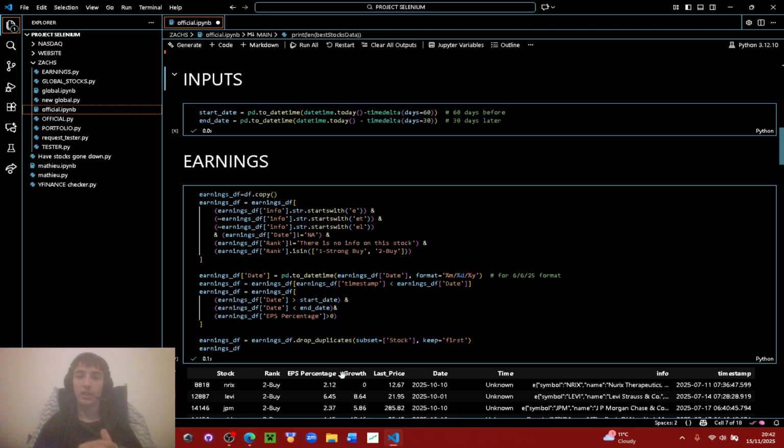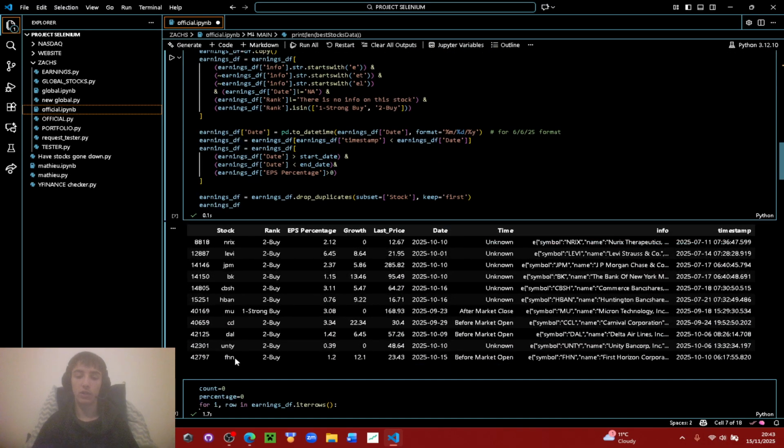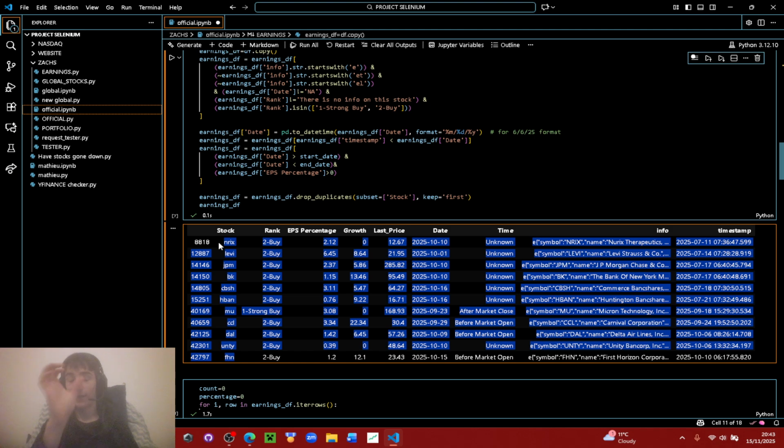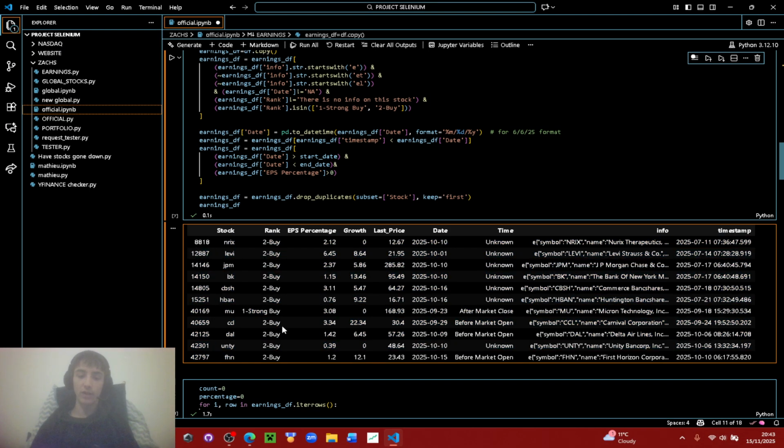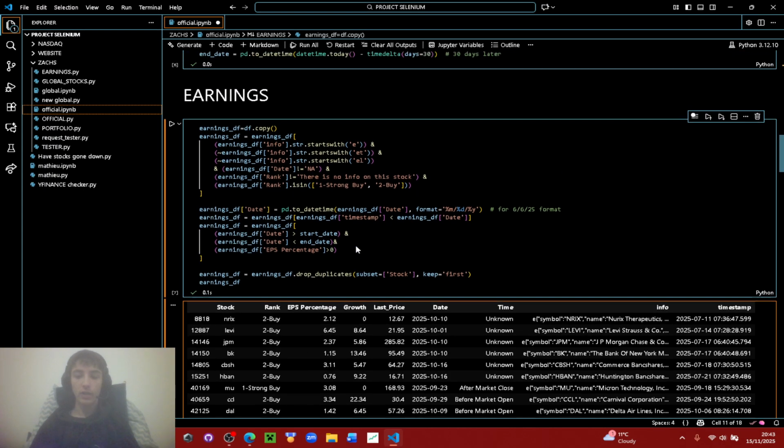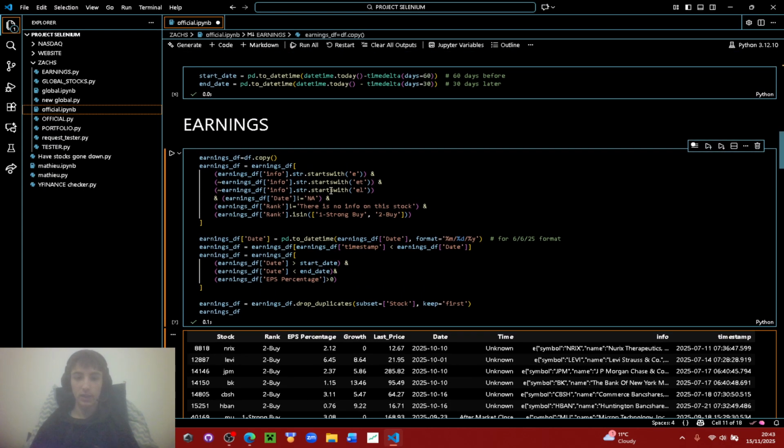So say there's earnings on day X, you buy the stock on day X minus 1 if it has the features that the strategy requires. Then you look at day X plus 30, and you get the difference between the price on X plus 30 and X minus 1, and that is your return, and you average it over all these stocks. So again, this is just before earnings season. I'm very excited to see how it does next month, since the month before that is when earnings season started, so that's why we'll actually see a lot of data. But you can see the tiny sample size, right? Just so you know how it works, these are basically all the conditions.